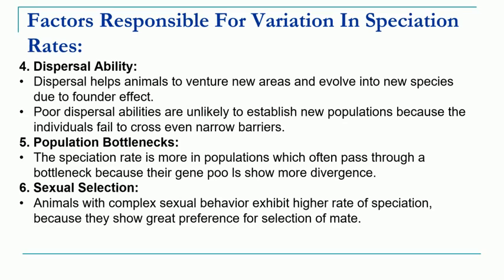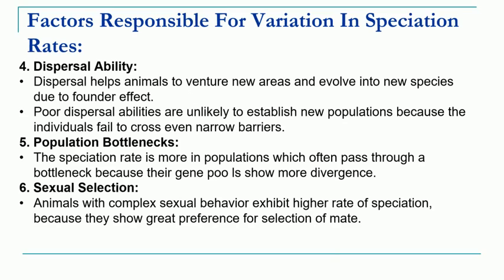If the species has poor dispersal, then the rate of speciation is low. In the case of birds, since they can move from one place to the other at a faster rate, the chances of variation or speciation are more in this species.